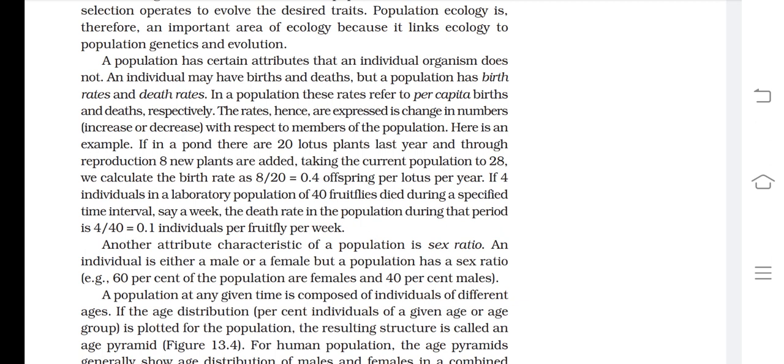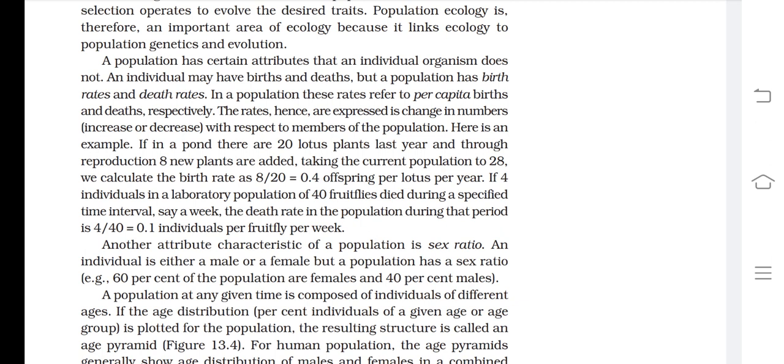Then in the second paragraph, if we talk about different attributes, different parameters, the attributes of an individual organism and a population are different. For example, an individual organism has birth as well as death, while a population doesn't have the same parameters, but a population has birth rate as well as death rate. So different parameters are there. If we talk about the parameters of a population, see one example: the first example is about birth rate and the second about death rate.